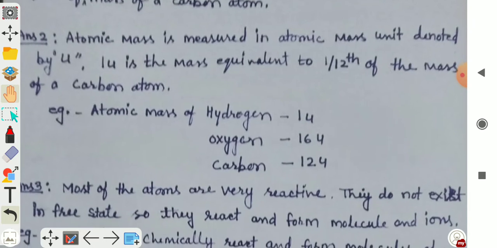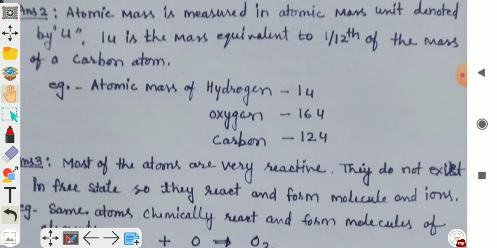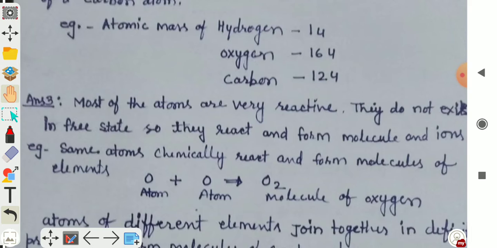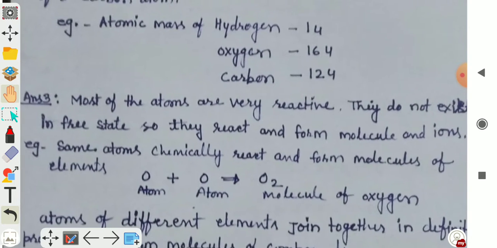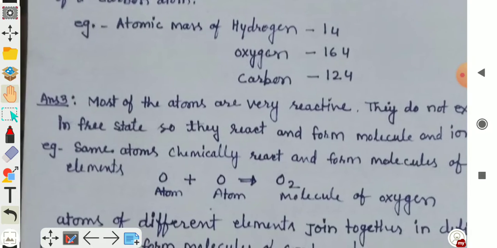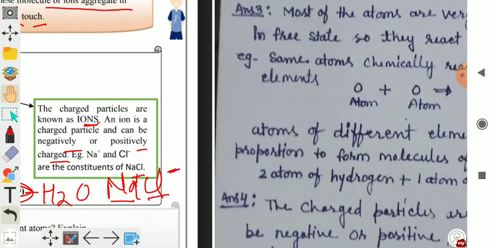You can give the example: atomic mass of hydrogen is 1 U, atomic mass of oxygen is 16 U, and atomic mass of carbon is 12 U.